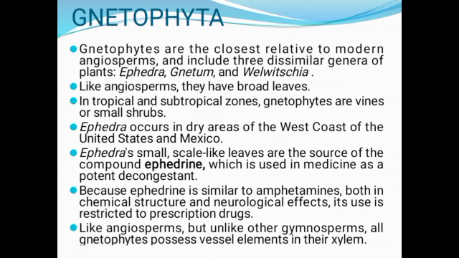Ephedra occurs in dry areas of the west coast of the United States and Mexico. Ephedra's small scale-like leaves are the source of the compound ephedrine used in medicine as a potent decongestant. Now, because ephedrine is similar to amphetamines both in chemical structure and neurological effects, its use is restricted to prescription drugs. Like angiosperms, but unlike other gymnosperms, all gnetophytes possess vessel elements in their xylem. That's a point to note.